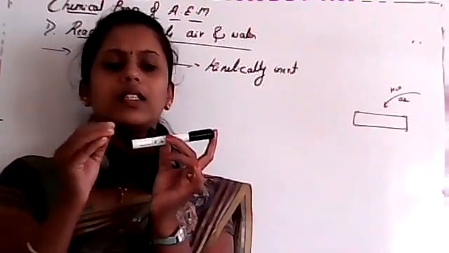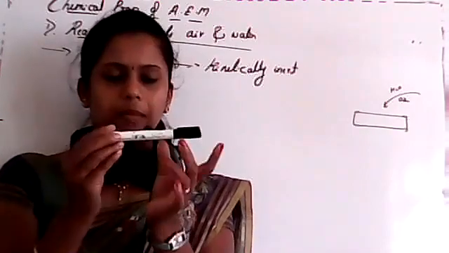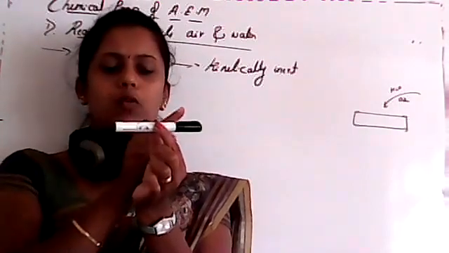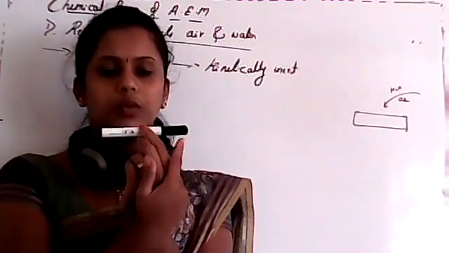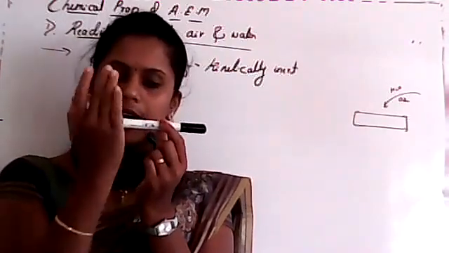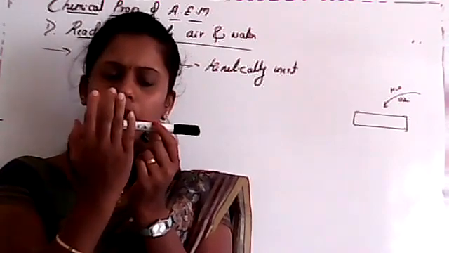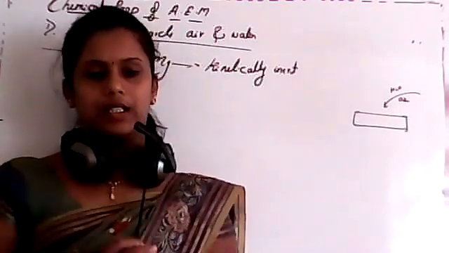Once it reacts, it slows down. The surface layer of the metal reacts with oxygen and readily forms an oxide layer.